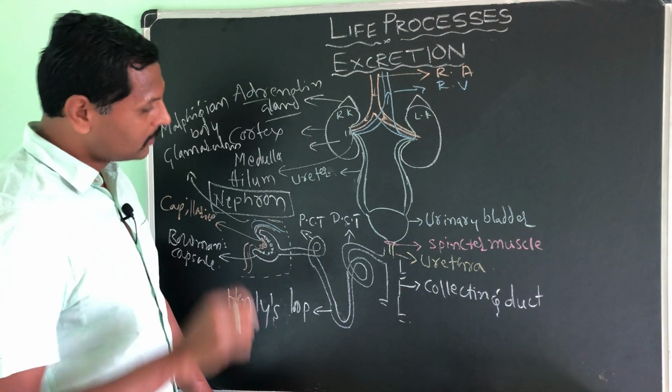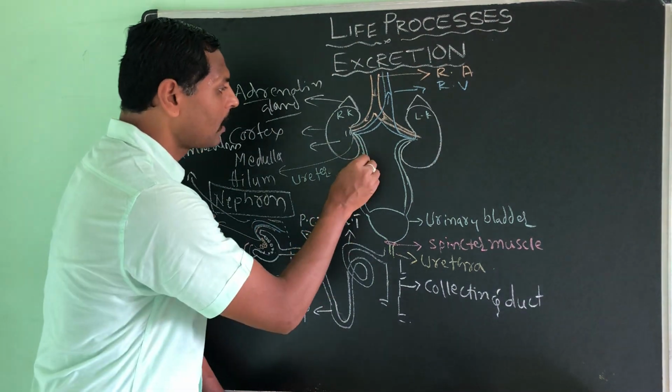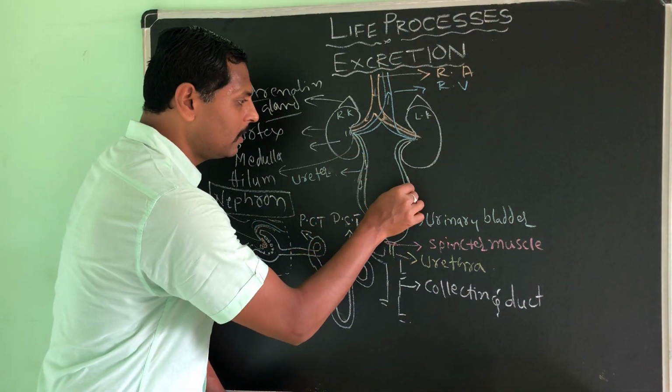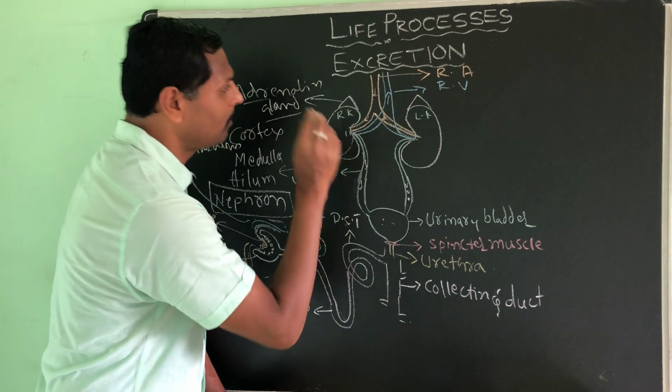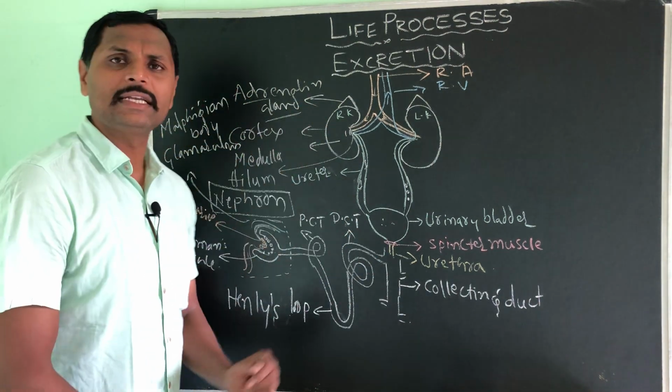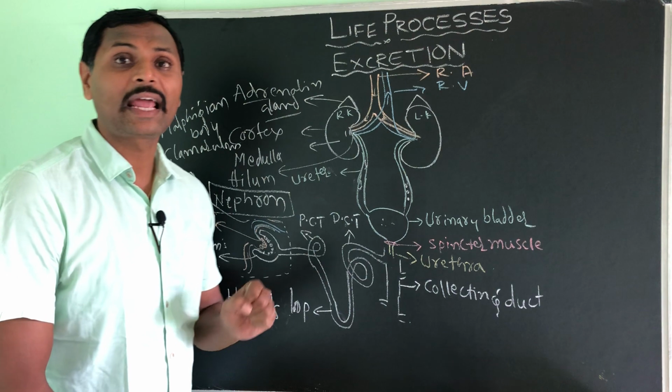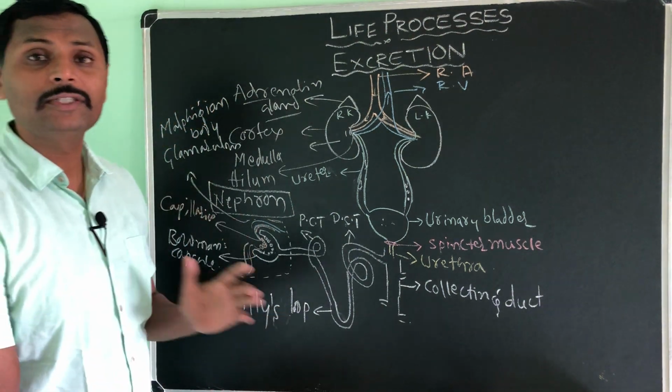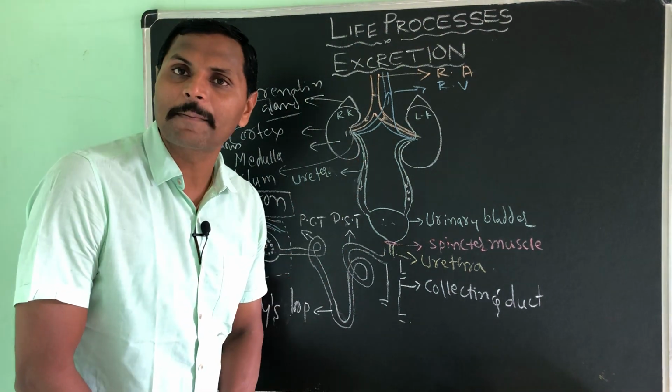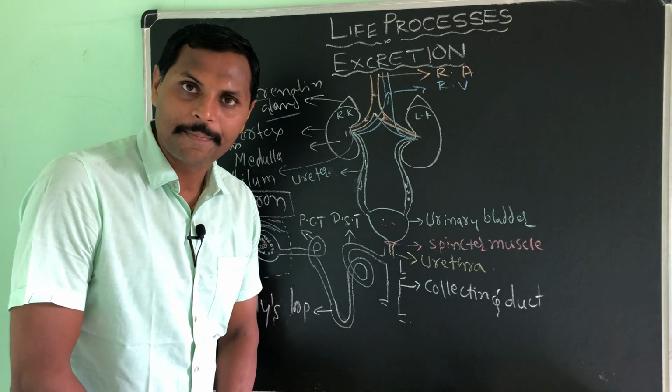Like this, urine comes to the urinary bladder. Sir, in each kidney how many nephrons can we find? There are 1.2 million nephrons in each kidney.